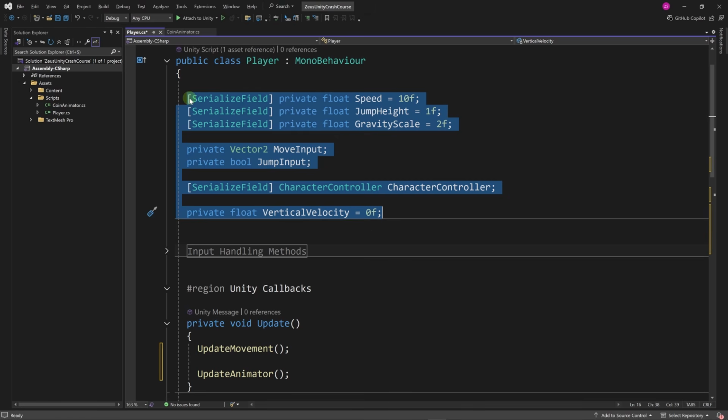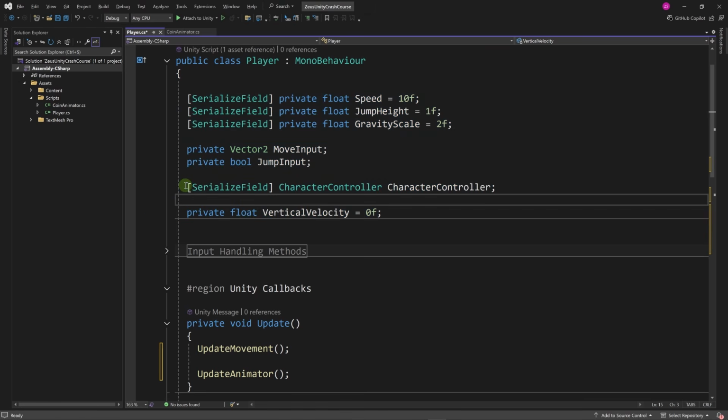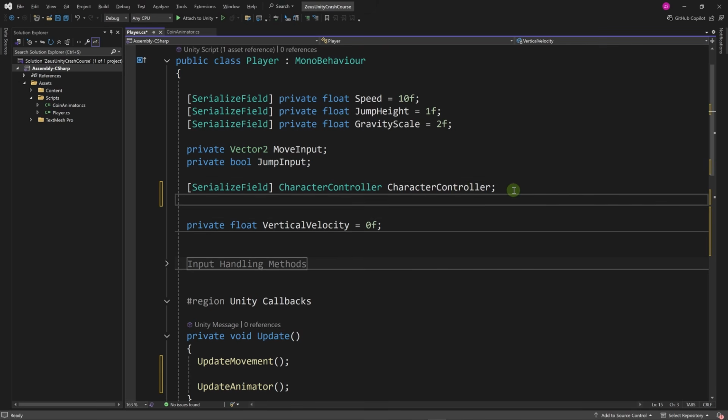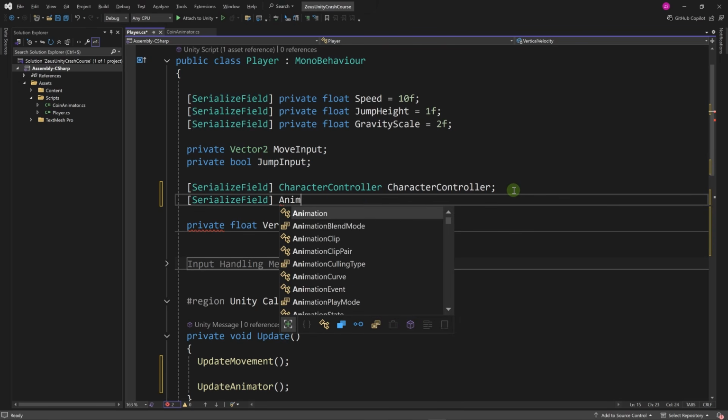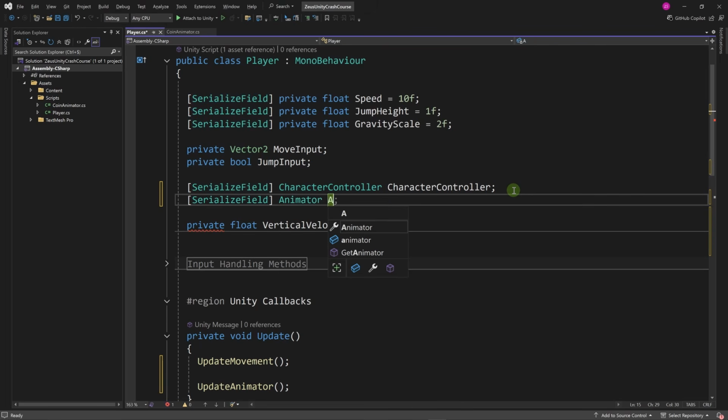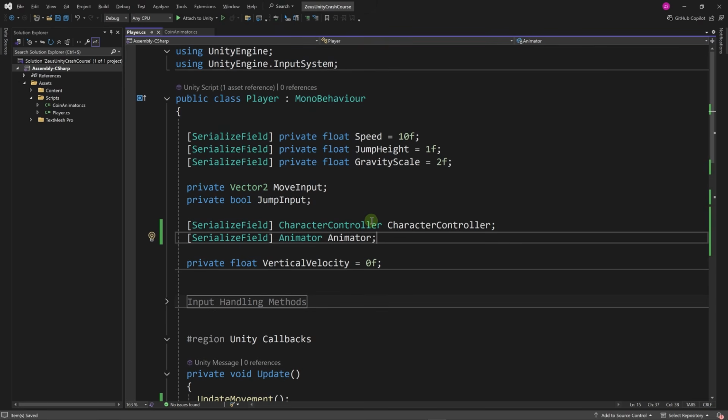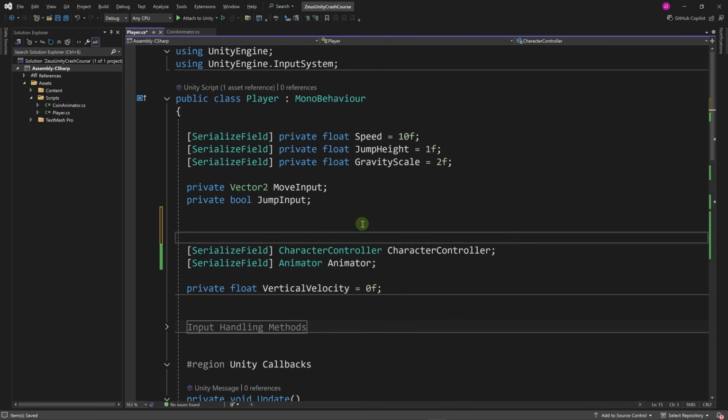All right, now let's define a reference to our animator. Here we have all the fields in our class. We have a reference to the character controller here. Let's add another reference to an animator. Serialize field, Animator, let's call it animator. To keep this organized on our inspector, let's go up here and add a header.